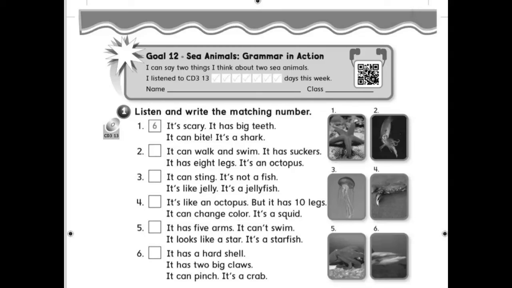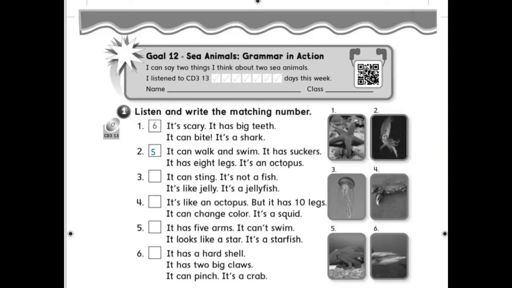Rule 12. I can say 2 things I think about 2 sea animals. 1. Listen and write the matching number. 1. It's scary. It has big teeth. It can bite. It's a shark. Did you write 6? 2. It can walk and swim. It has suckers. It has 8 legs. It's an octopus. Did you write 5?